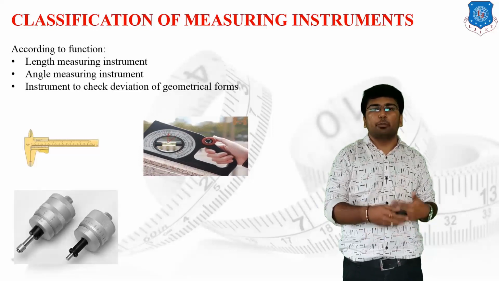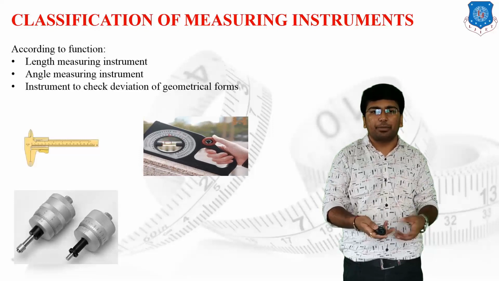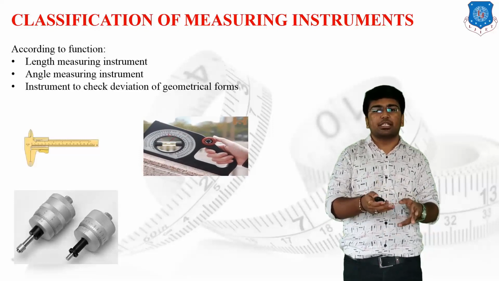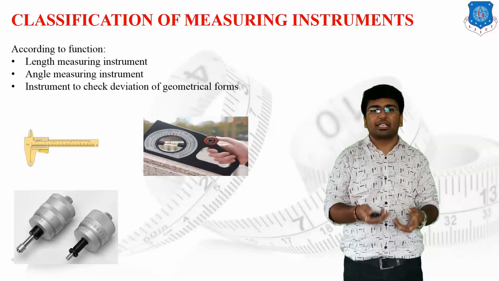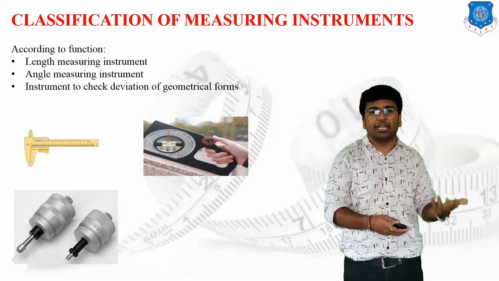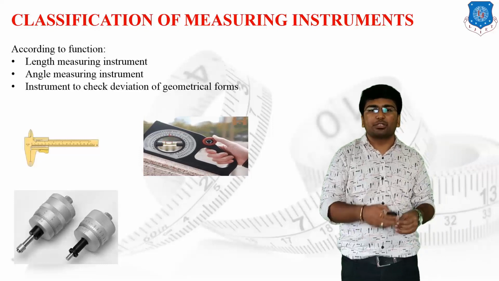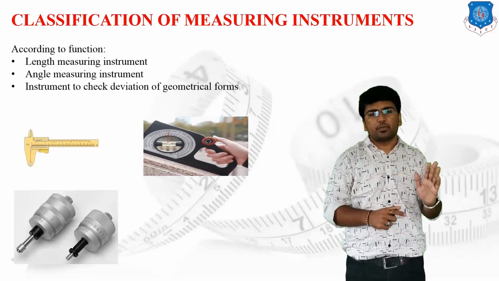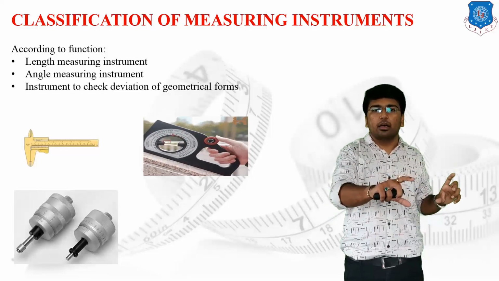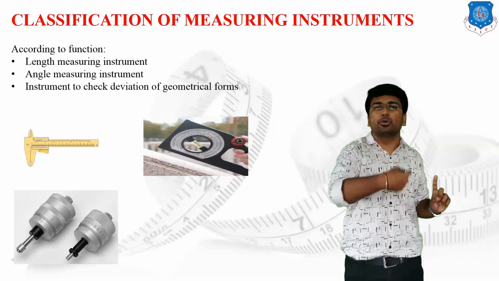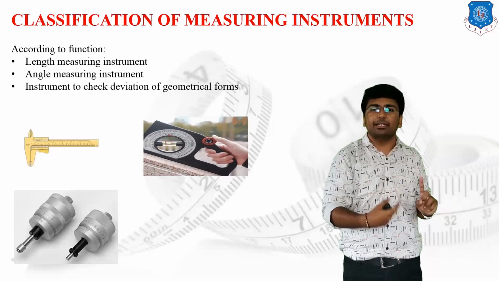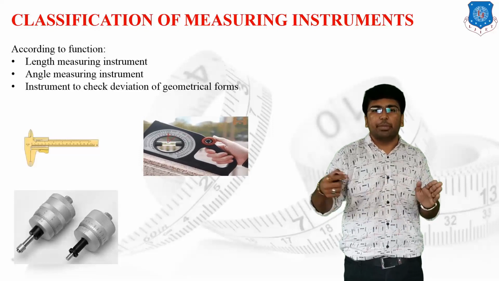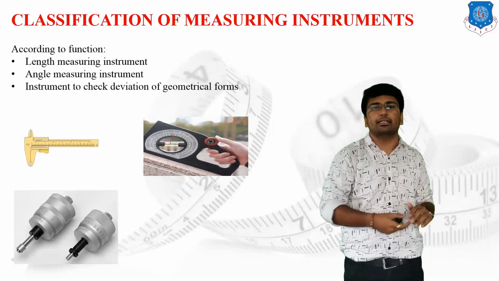If we have to check the geometric form of the given workpiece, then we use such kind of instrument. On the screen you can check such an instrument, which is very useful for the measurement of deviation of the geometrical form. Suppose I have to make a cylindrical bore inside the cylinder. I will take a solid cylinder, then I will drill in the cylinder, then bore it, so that I have created a hole inside the cylinder.